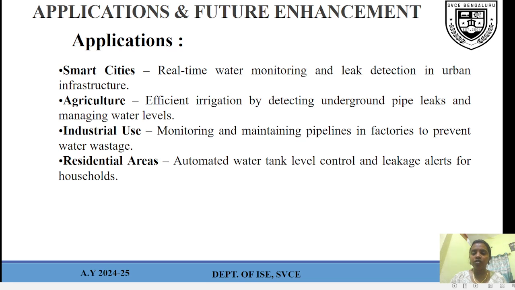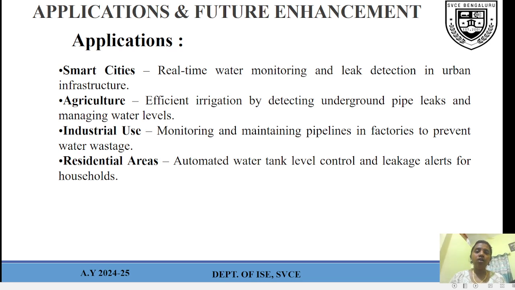Next we have seen industrial use: monitoring and maintaining pipelines in factories to prevent water wastage. Mainly in industries we need to maintain the proper water level, avoiding an imbalanced waterway and reducing water wastage, to save water. The fourth application is residential areas. In our household activities it can also be implemented: automated water level tank control and leakage alerts for households. If there is any leakage in the pipe, it can be monitored by the GSM module. These are the 4 applications we have seen.